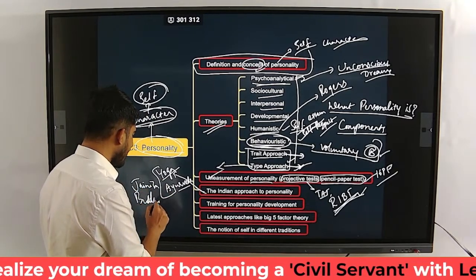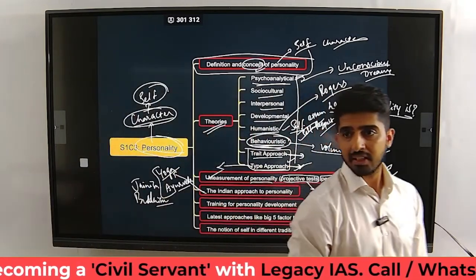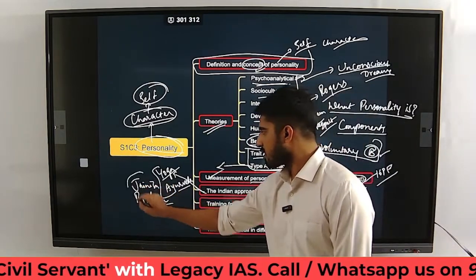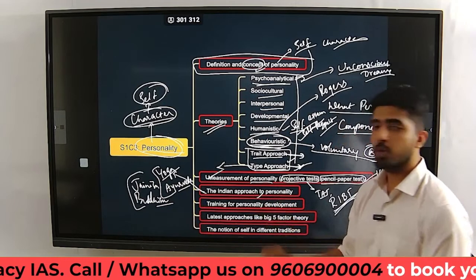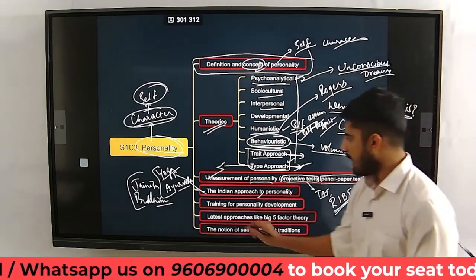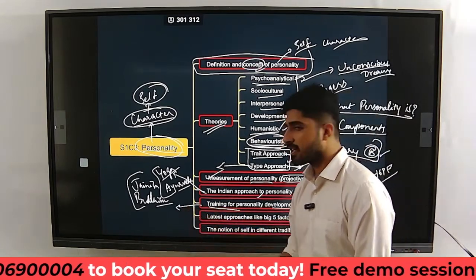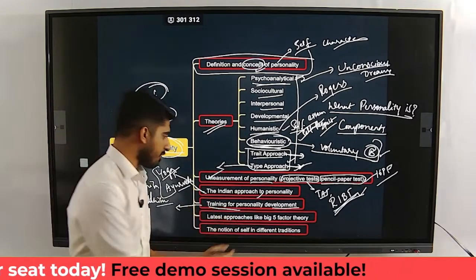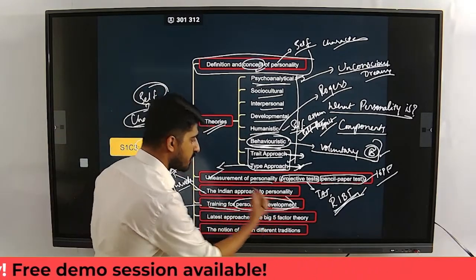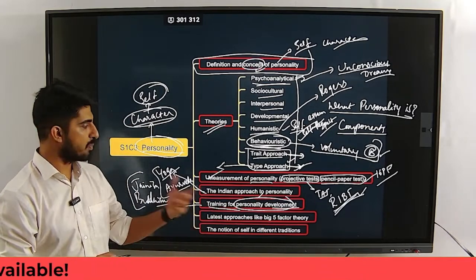So we take help from various ancient scriptures, as well as ancient cultures and ancient societies, and see the Indian approach to personality. And then training for personality development. So what can be done to train a person in personality development? What are all the steps to be taken? How do you train a person to improve the personality?